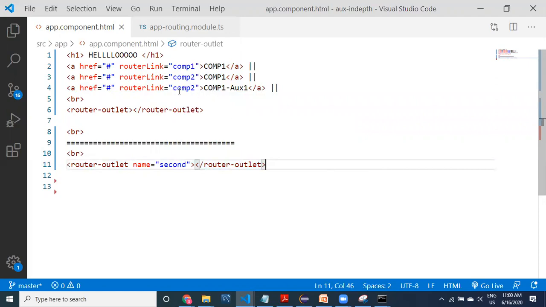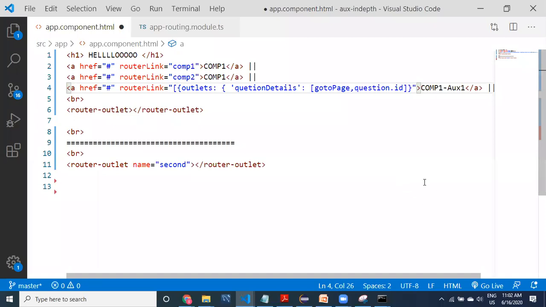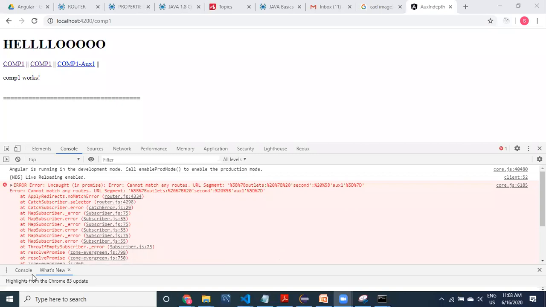But here we need to understand how to tell the router link. Then I'm going to show you the examples. Okay, one second, I have the list of these things.